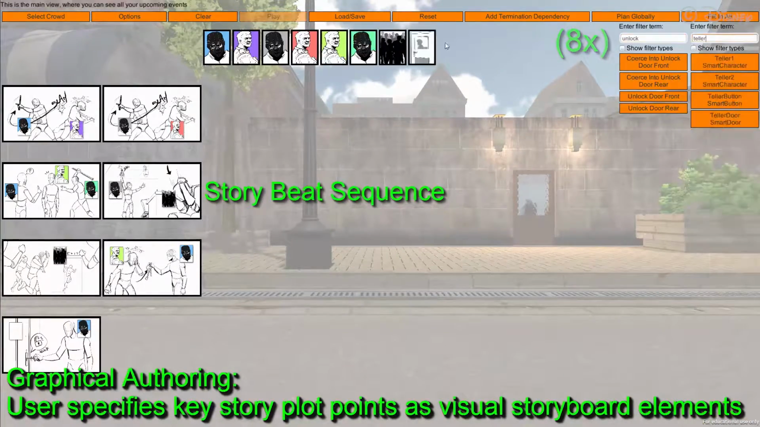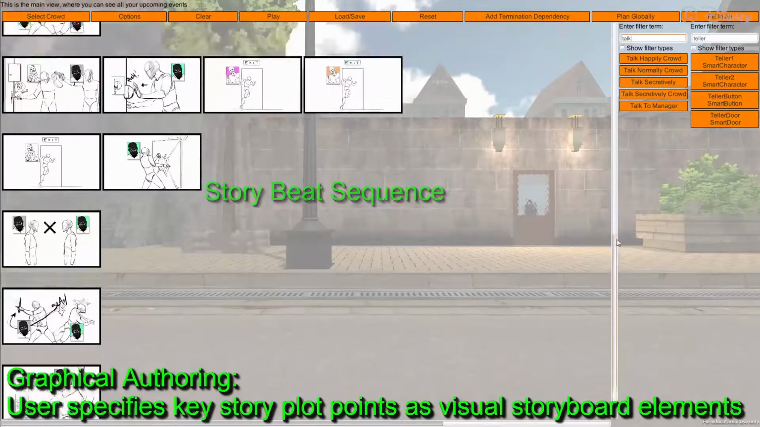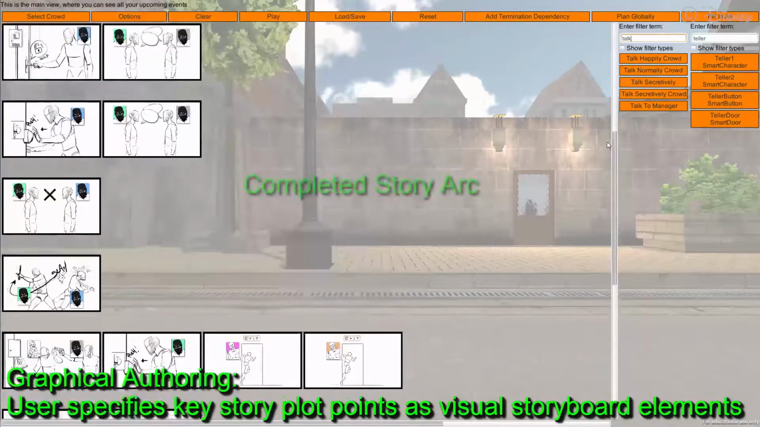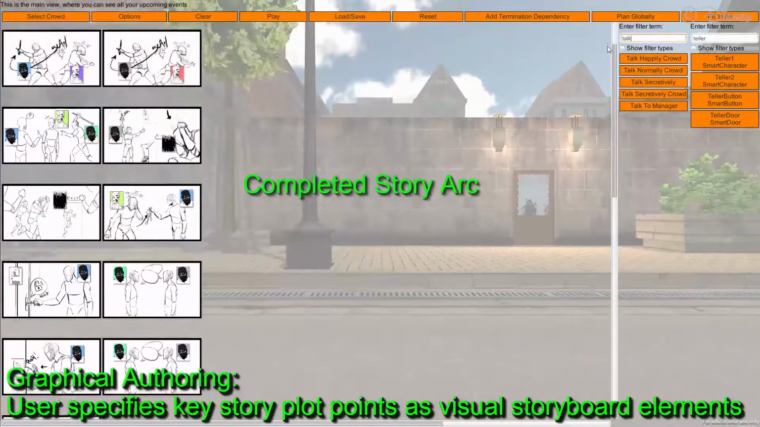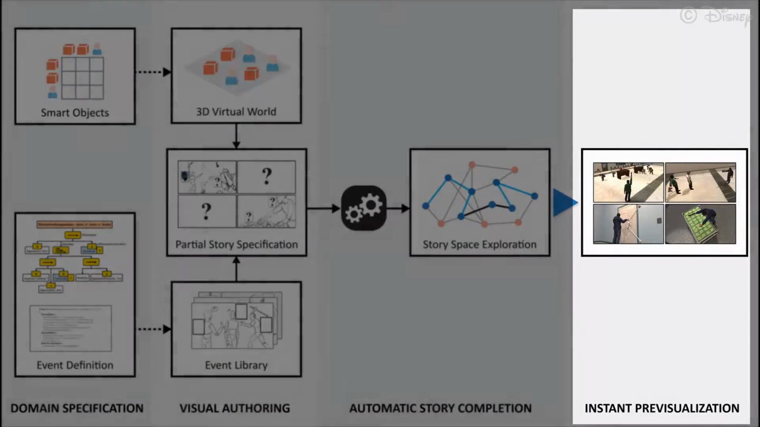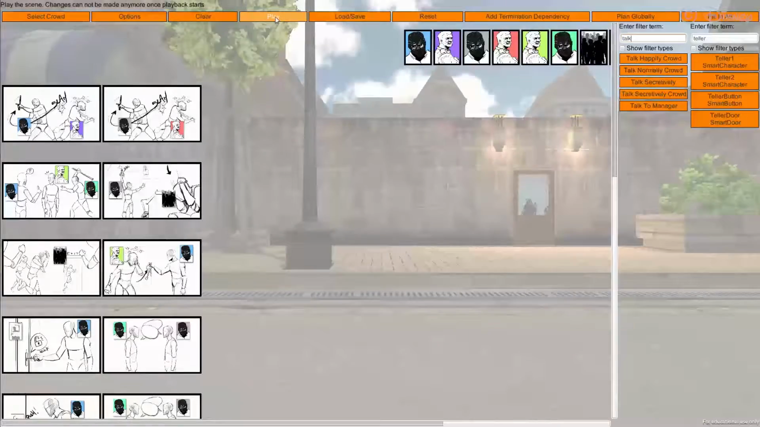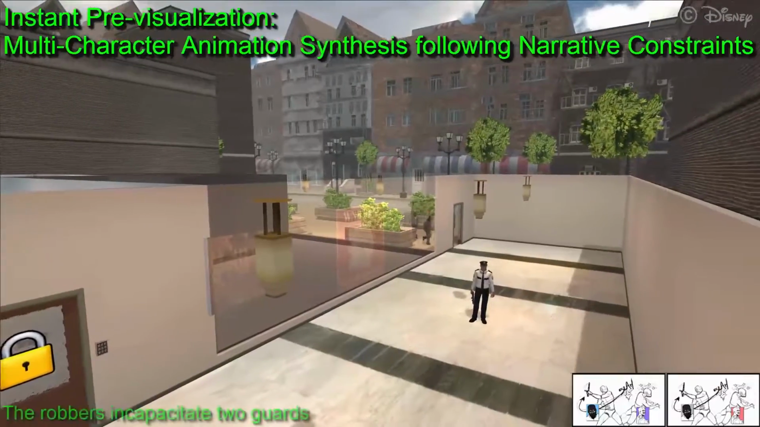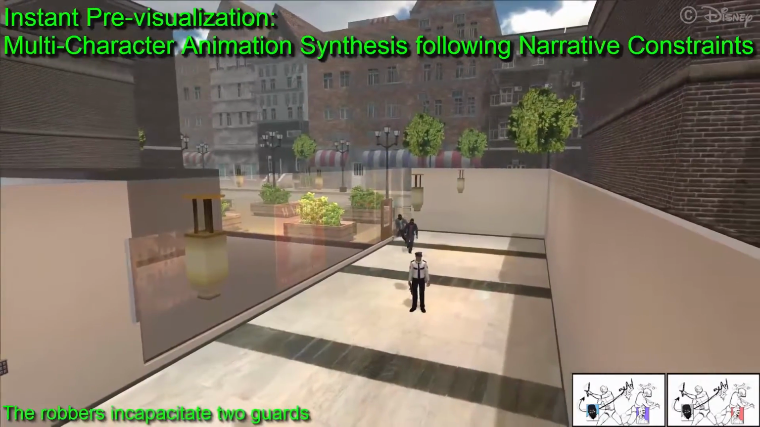Events between different participants that occur simultaneously form a story beat, and a sequence of story beats forms a complete story arc. At any time, the author can synthesize a 3D animation for real-time visual feedback of the narrative.